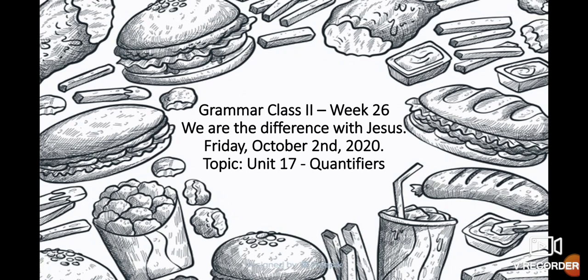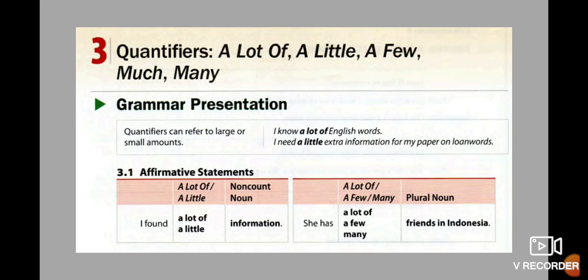Today is October 2nd, and we continue working on unit number 17, which in this case is quantifiers. Let's start. Quantifiers: a lot of, a little, a few, much, and many. We analyze these 5 quantifiers and check what their use is in every moment, maybe when you are writing or when you are speaking.